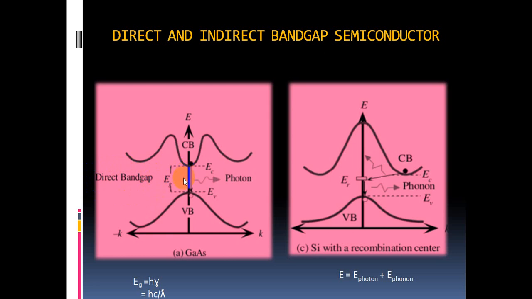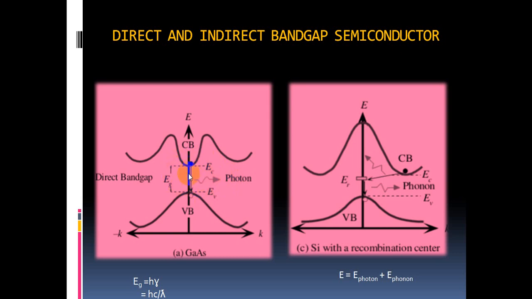Okay, clear? Once again, when the conduction band electron recombines with the valence band, the energy is conserved. That means the difference of energy is emitted in the form of light. Here the law of conservation of energy is obeyed.